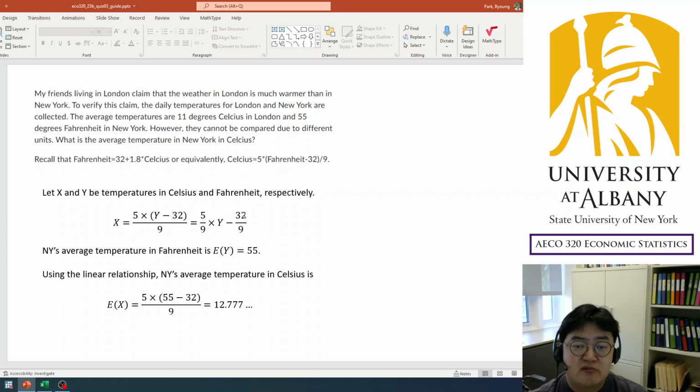So knowing the linear relationship and the mean in Fahrenheit, you can obtain the mean in Celsius, which can be obtained by replacing Y in the formula with the expected value of Y. Then the output will be the expected value of X. So plug 55 into the place of Y, then you are going to get 12.777. So the answer is this. And when you compare this with the temperature of 11 degrees in London, New York is warmer. Okay.